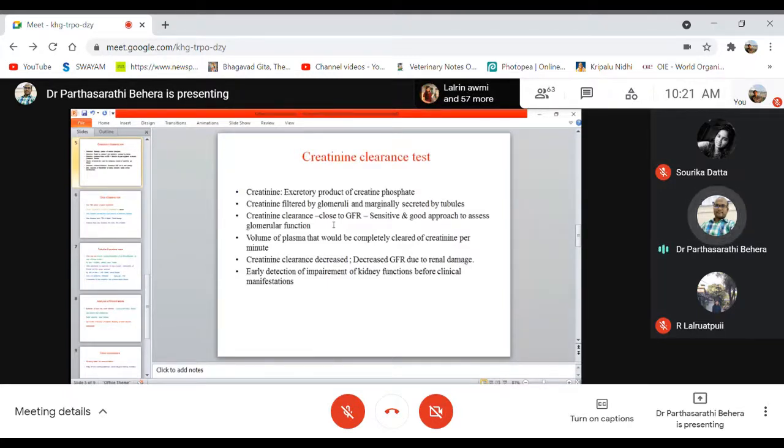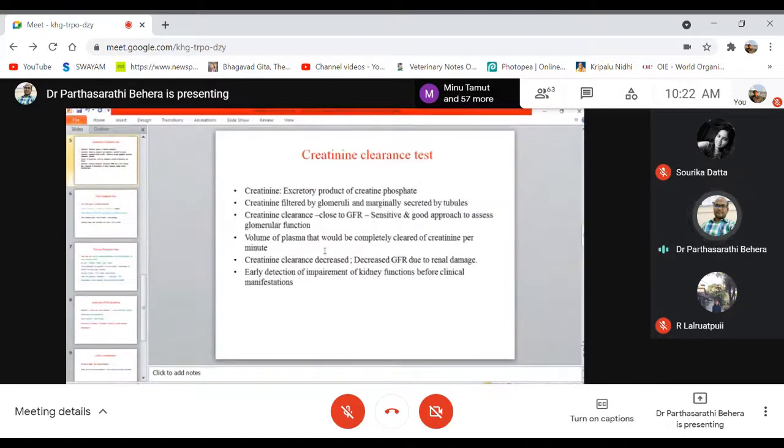This creatinine clearance is very sensitive, very sensitive for assessing the glomerular function. How it is generally done is that the creatinine content of a 24-hour urine collection and the plasma concentration are estimated.